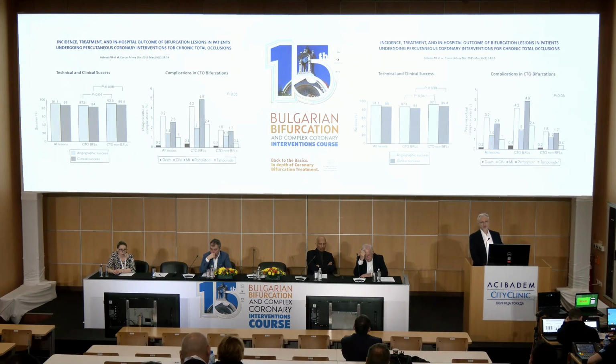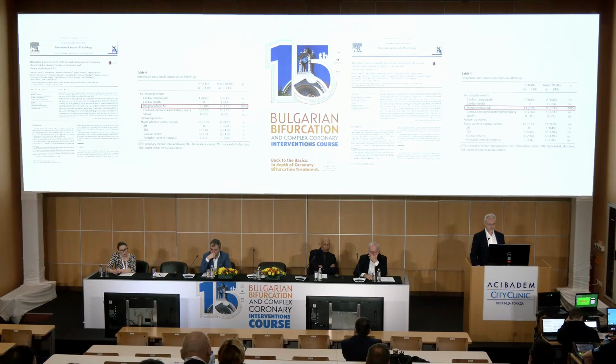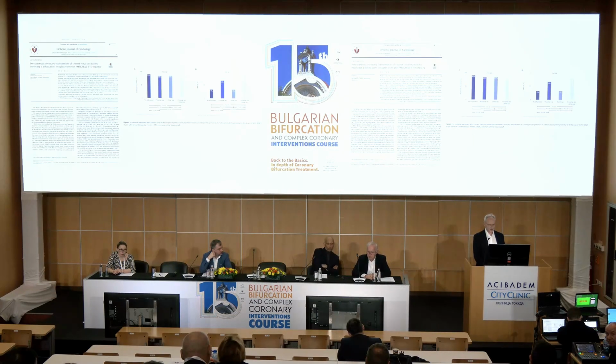Now, what do we know about this? Because what is interesting is when you have a bifurcation in a CTO, is it more complex? Yes. Is the success rate less or more? That's a question to be answered. And are the complications less or more? In an initial publication by Galassi in 2015, you see that the technical and clinical success was lower when you have a bifurcation, and there was a higher complication rate. What mostly happens is periprocedural MI. And that is expected, because when you lose a branch, you expect to have a periprocedural MI, depending on the definition of all of these things.